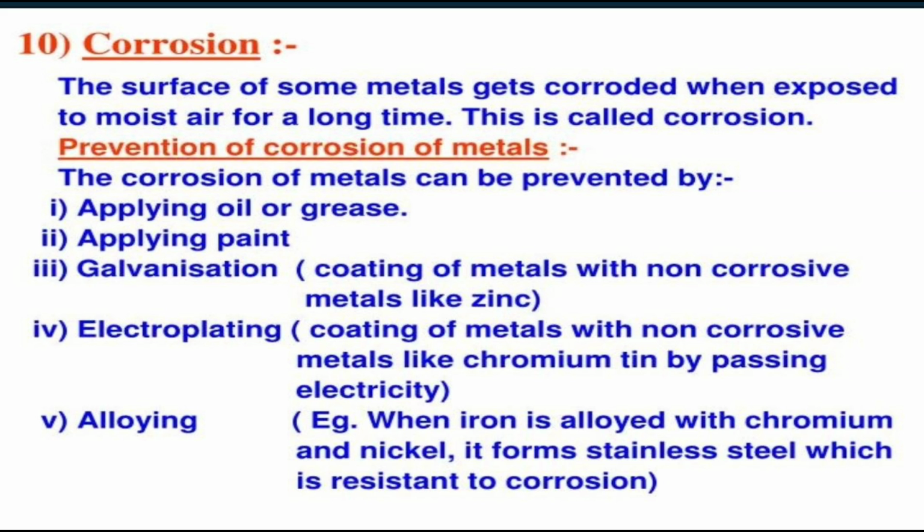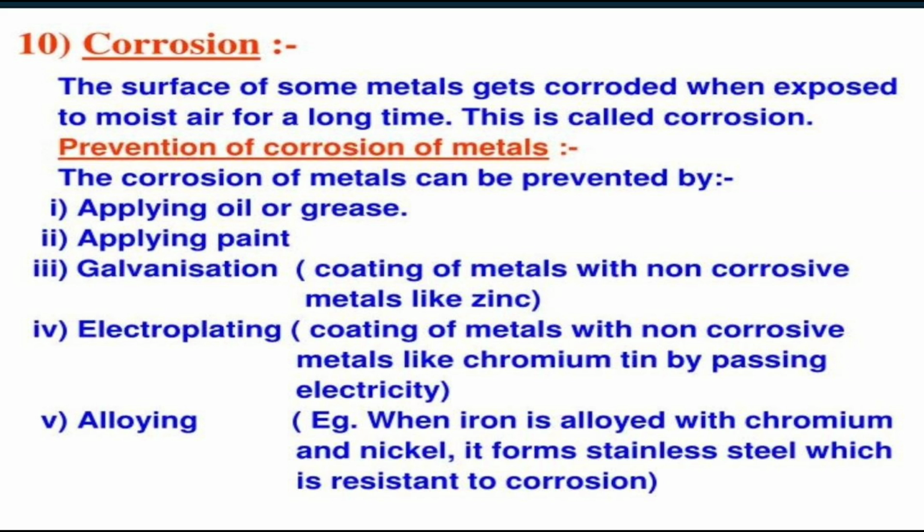Chromium is electroplated on steel furniture and bicycle handles to prevent rusting. In addition, the chromium layer also gives steel an attractive shine. So this is how electroplating is done.